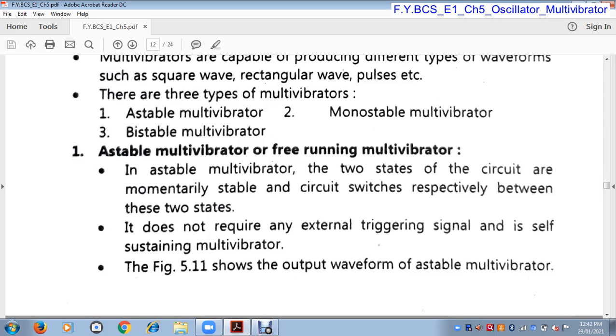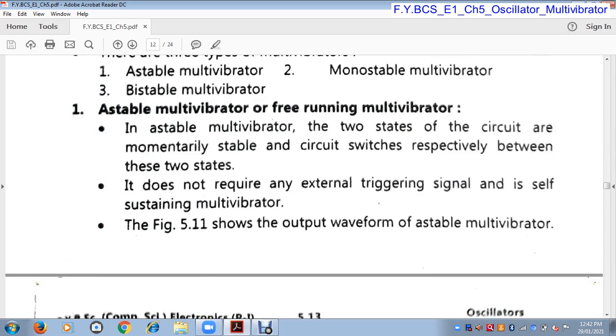So first we see the astable multivibrator. Astable multivibrator is also known as the free running multivibrator because in an astable multivibrator no states are stable. Therefore it is called a free running multivibrator. In an astable multivibrator, the two states of the circuit are momentarily stable and the circuit switches respectively between these two states. That means for a particular time period the on state is stable and for a particular time period the off state is stable. This multivibrator continuously fluctuates between on state and off state.